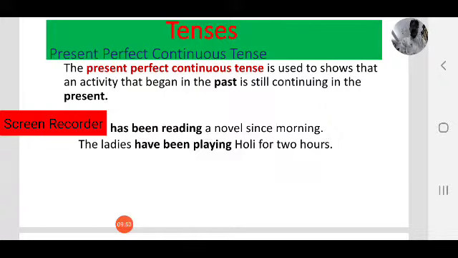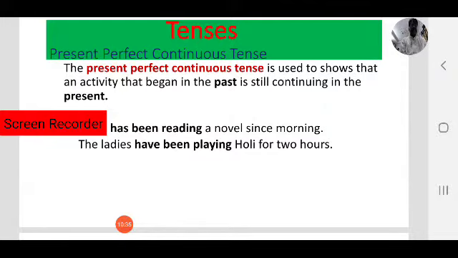For example, she has been reading a novel since morning. Observe, she has been reading a novel since morning. She started reading the novel in the morning, but even now she is reading. What is the action here? Yes, reading is the action, reading a novel. The action started in the morning, but still now it is continuing. In that case, we use present perfect continuous tense.